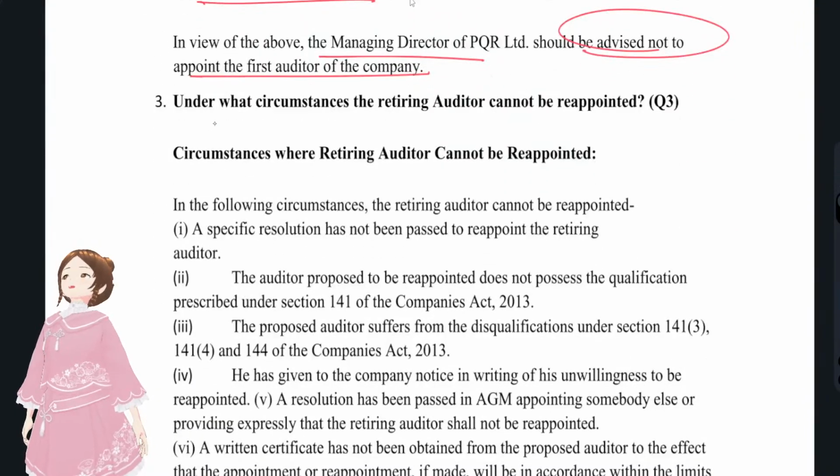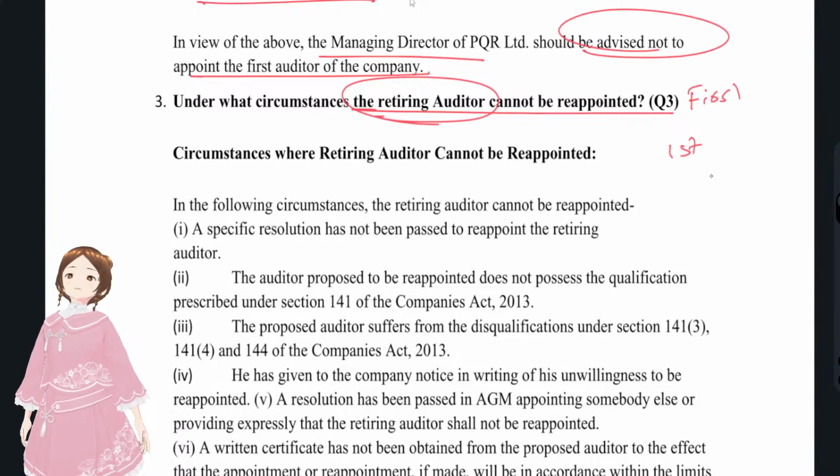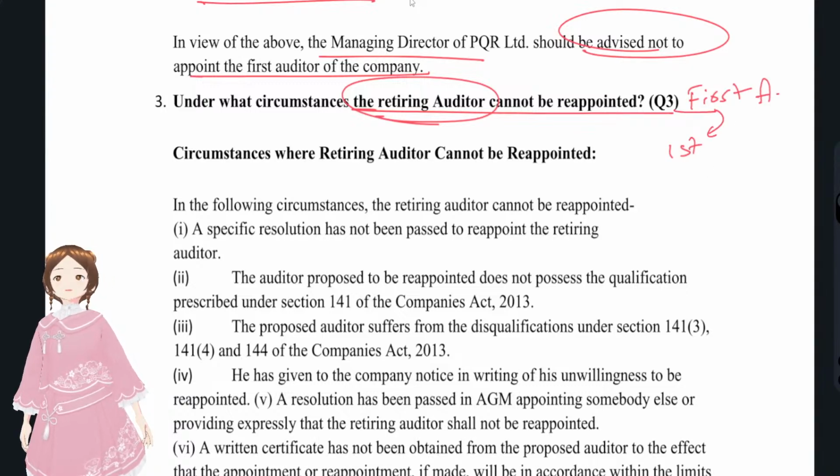Now, under what circumstances can the retiring auditor not be reappointed? Actually, who is the retiring auditor? If it's a first auditor, in the first AGM, what will he be? Since he's the first auditor, after the first AGM he'll be the retiring auditor because he will give the audit report. For subsequent auditors, say it's not a government company but another company, who is the subsequent auditor?